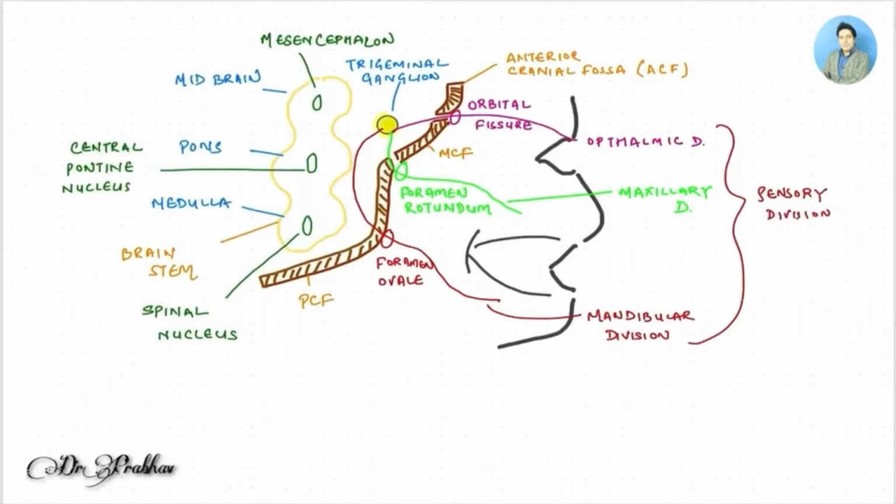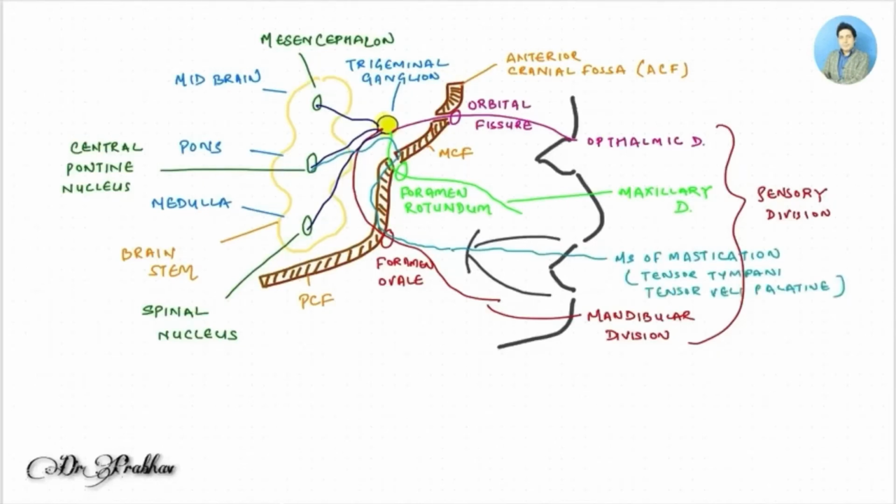Now there are the roots of these nerves that go into the specific nuclei, and from the central pontine nucleus arises the motor component. This motor component does not merge into the trigeminal ganglion, but it follows the sensory component and exits from the foramen ovale, following closely the mandibular nerve and giving rise to the motor component, which supplies the muscles of mastication, that is tensor tympani and tensor veli palatini.